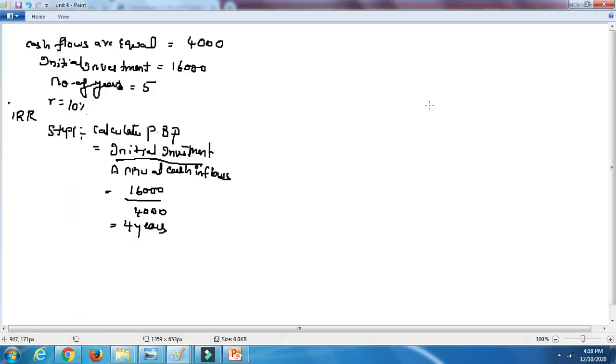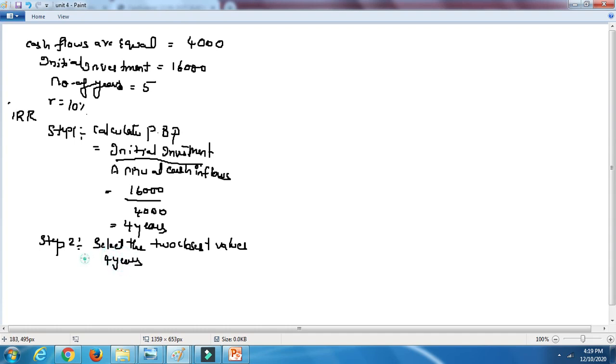So what is the next step? As I said, step 2 is to select the two closest values, one higher and one lower, to the 4-year payback period.